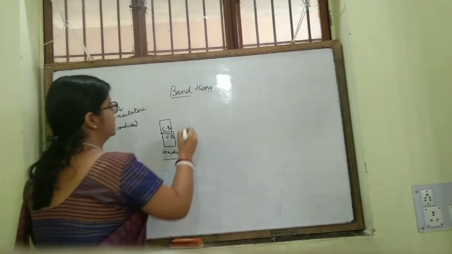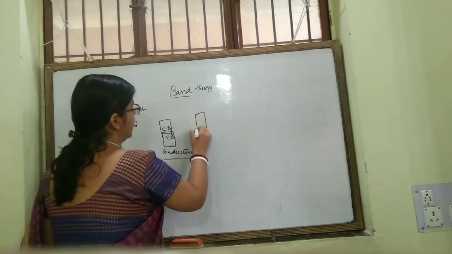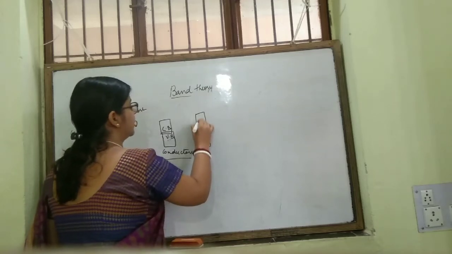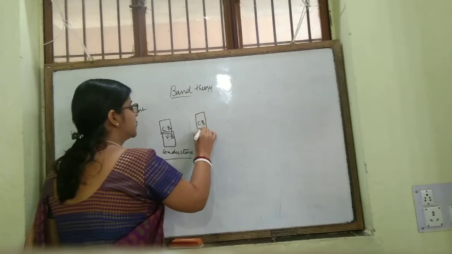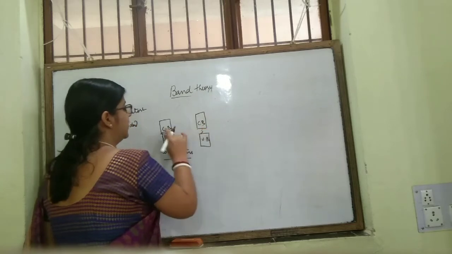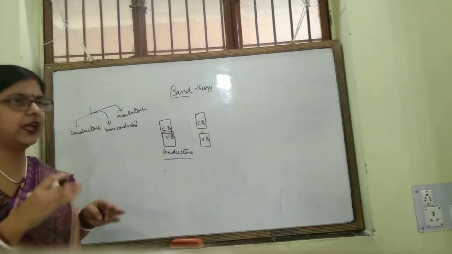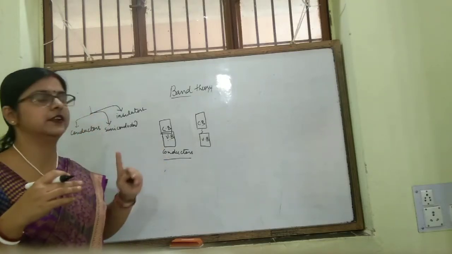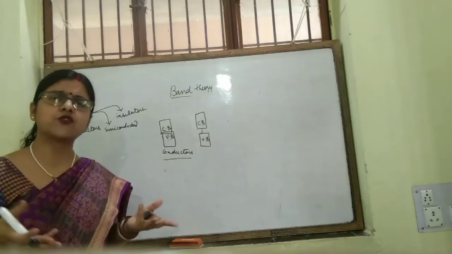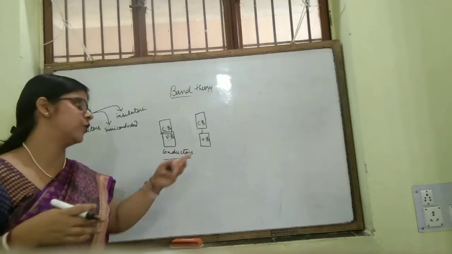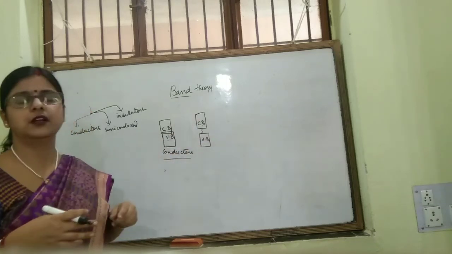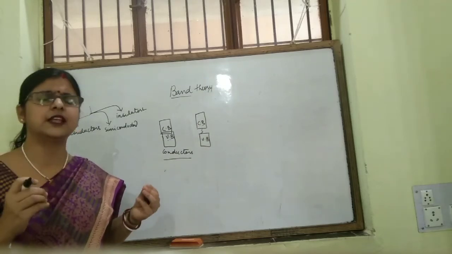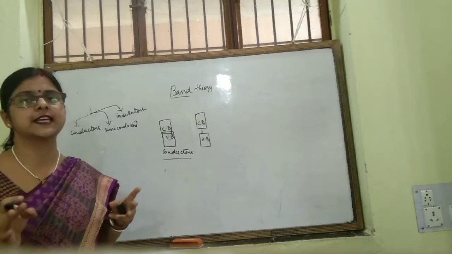Now, for semiconductors, the energy gap between valence band and conduction band is more than in conductors. They have a small energy gap, but it is more than that of conductors. So some electrons may flow from valence band to conduction band, so it conducts electricity to a small extent.